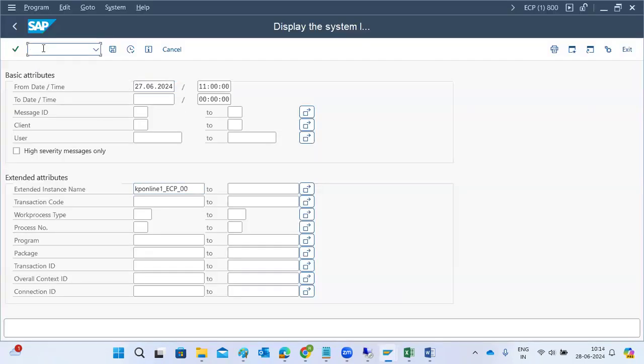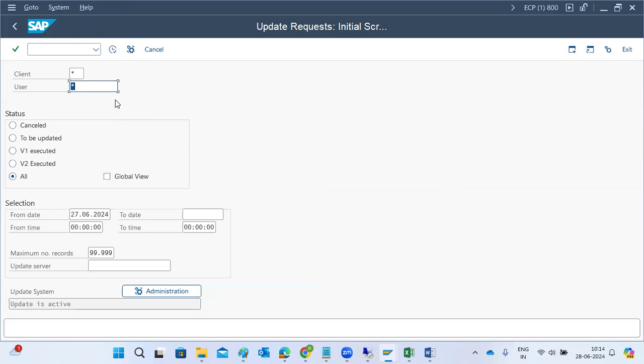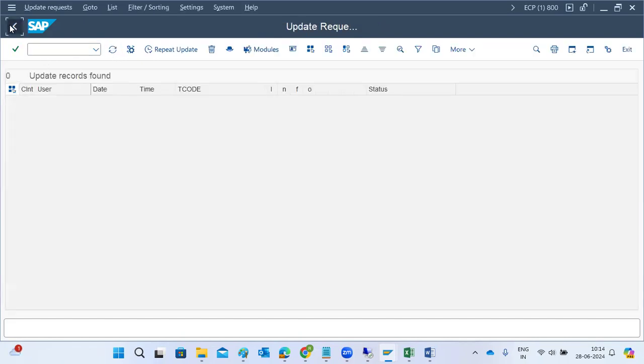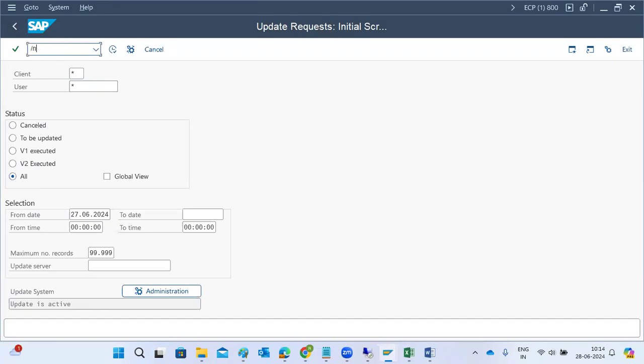All the transaction codes. Suppose you go to SM13, here we can see whether there are any failed update records or not. We can check it out in the system, any failed update records. Also we can check in SM12. In SM12 we can check the lock entries, any old lock entries in the system or not.